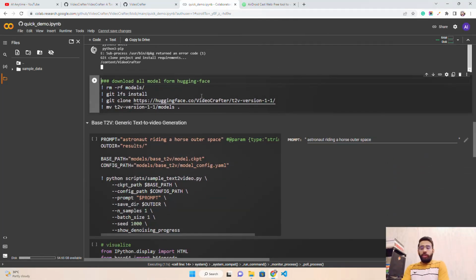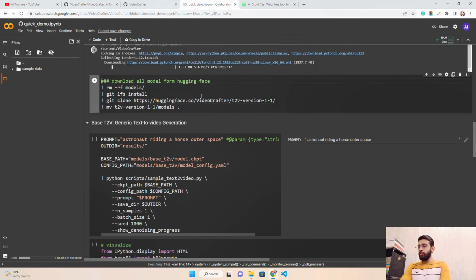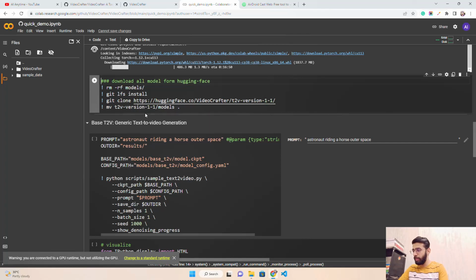Don't expect that we are going to generate good quality or lengthy videos here, guys. At most you will get 5 to 10 frames, which is 2 to 5 seconds of video, over here. I'm getting a notification from Colab which says you are connected to a GPU runtime but not utilizing the GPU. Hold on, we will utilize the GPU, guys, in a bit.